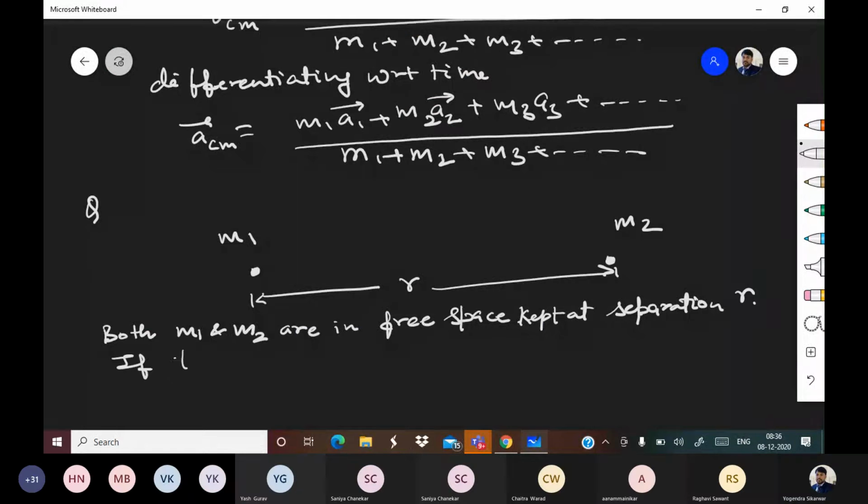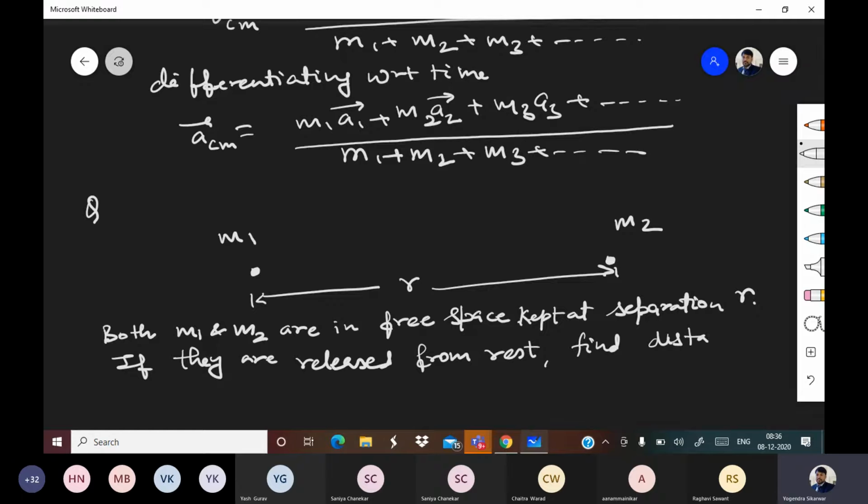If they are released from rest, find the distance moved by M1 before M1 and M2 collide. Please solve.